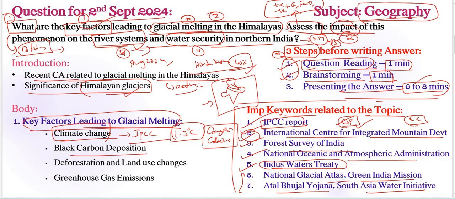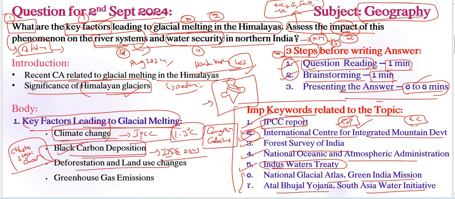Next, black carbon deposition is also one important key factor leading to glacial melting. For example, a study by the Indian Institute of Science, IISc, in 2023 revealed that black carbon levels on the Chota Shigri Glacier, very important, were responsible for a 3 to 4% increase in melting. That is very important here, black carbon deposition.